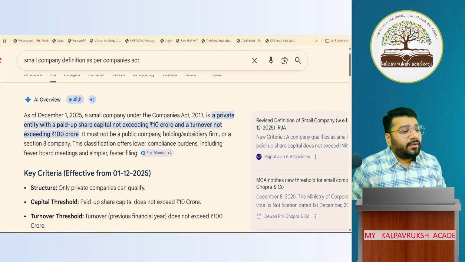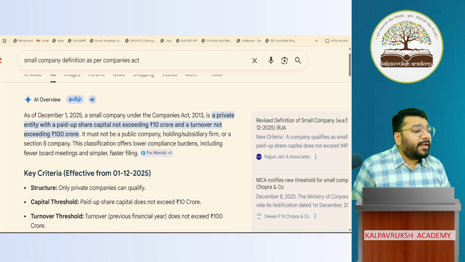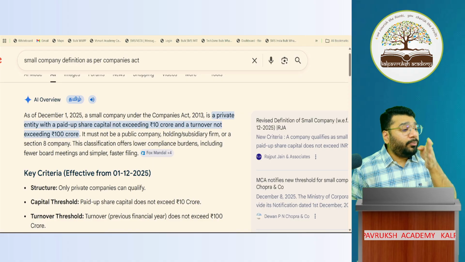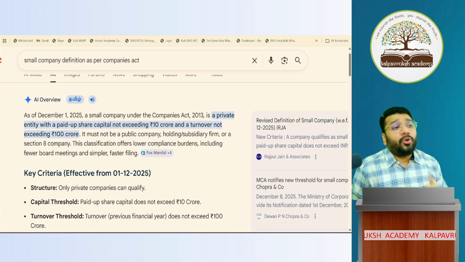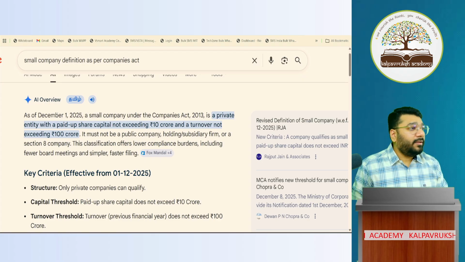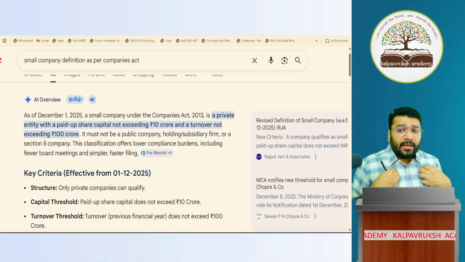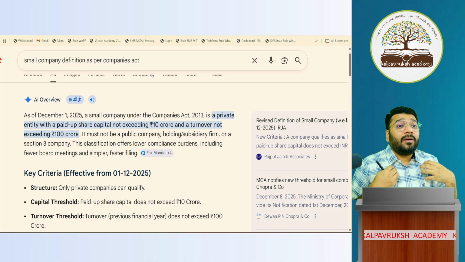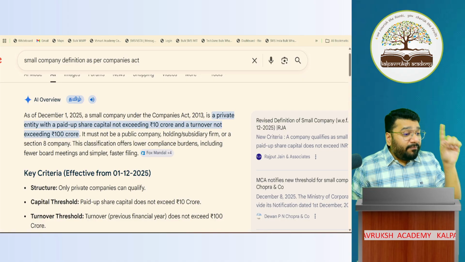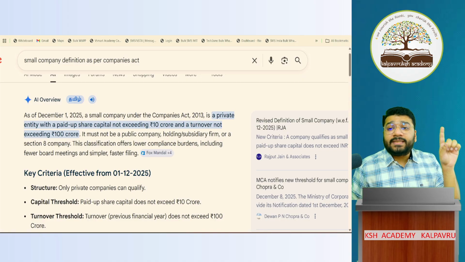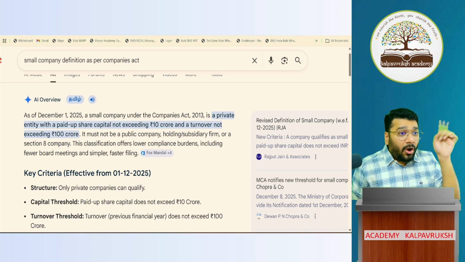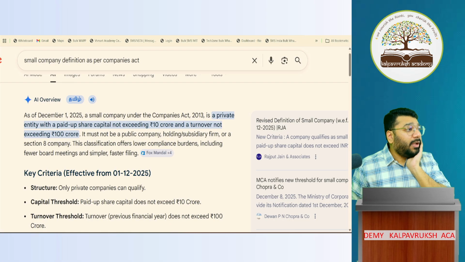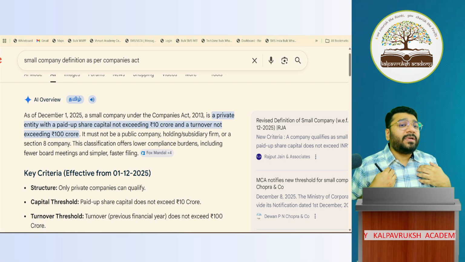The point is mentioned here. If any company whose paid up share capital is up to 10 crore and turnover up to 100 crore, you are a small company. Take Kalpavriksh Academy. Who am I? A private limited, not a limited. If my paid up share capital is up to 10 crore and my turnover is up to 100 crore, I am a small company.